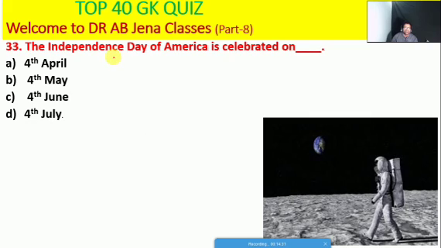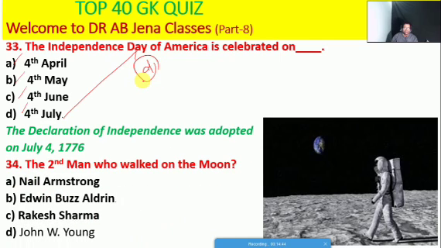So next one we will see: the Independence Day of America is celebrated on whether 4th April, or 4th May, or 4th June, or 4th July. So friends, here D is the right option. So the Declaration of Independence was adopted on July 4th in the year 1776.